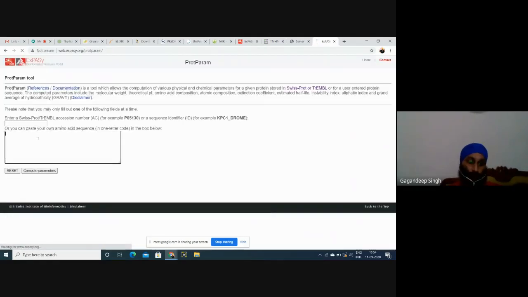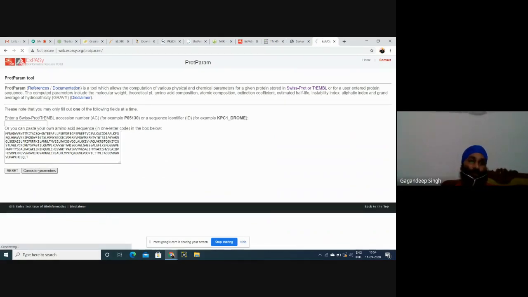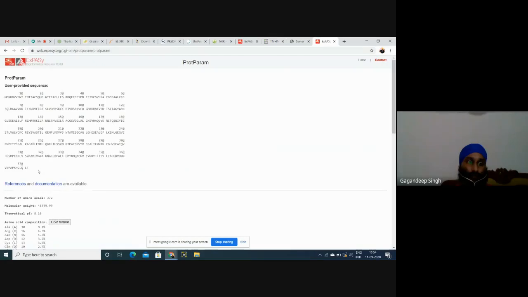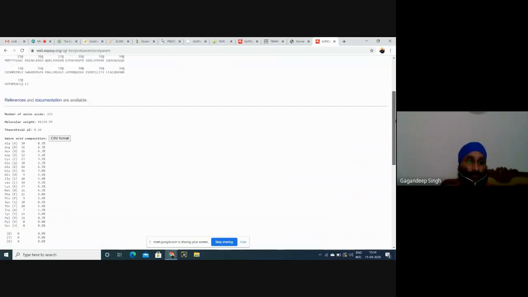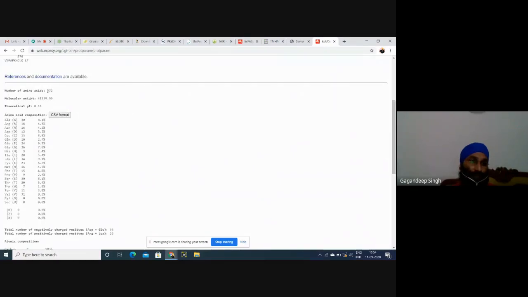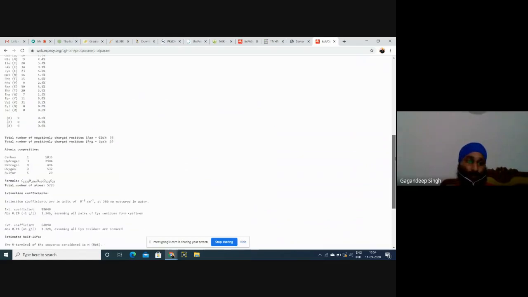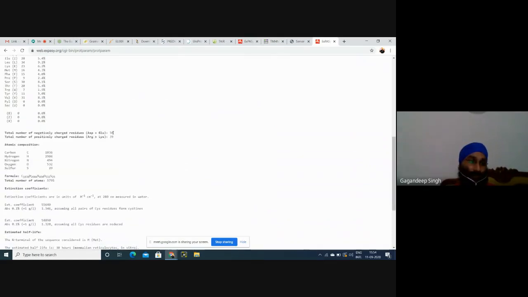Okay, we'll simply paste our sequence and then compute our parameters regarding this protein. This is the result. Number of amino acids is 372. Molecular weight of this protein is this many Daltons, and then theoretical pI is 8.16. Then negative charge residues are 36. Positive charge residues are 39.